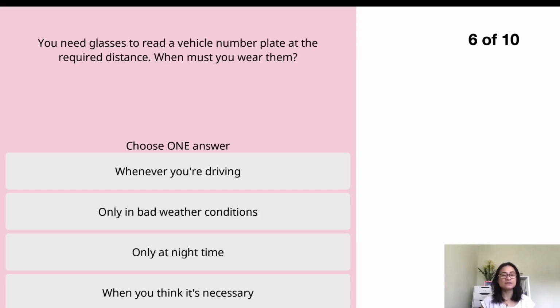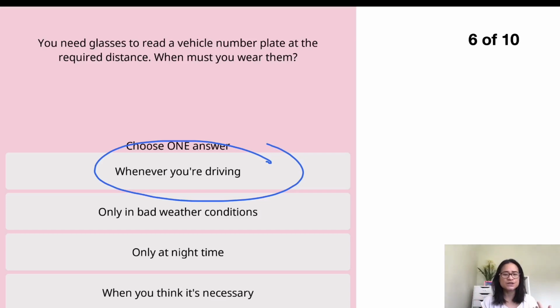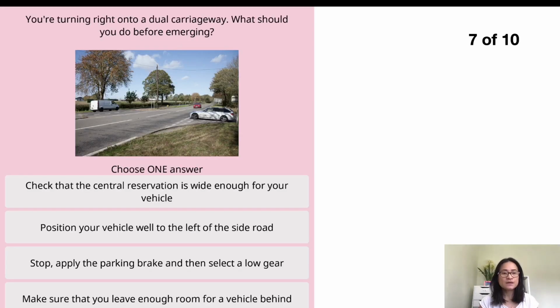Otherwise, you cannot see the road. So it's quite obvious the answer is whenever you're driving, not just when there's bad weather or nighttime or when you think it's necessary.